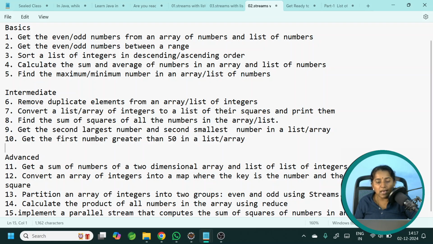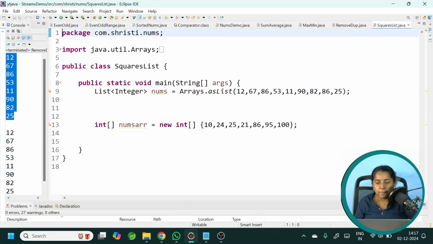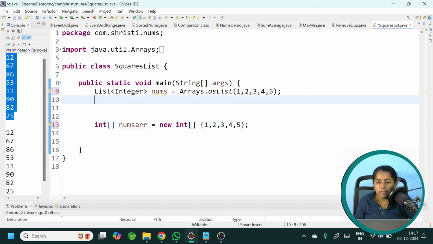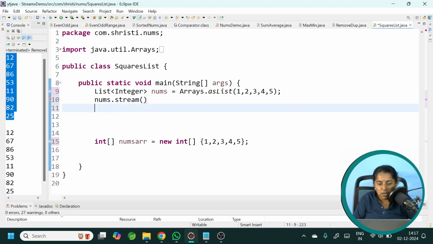Convert a list or array of integers to a list of their squares and print them. We will try it out. Squares list. So let us not have these big numbers. We will have simple numbers 1, 2, 3, 4, 5. Same way here also. I need to convert it into squares of these numbers. So it is numbers.stream dot.